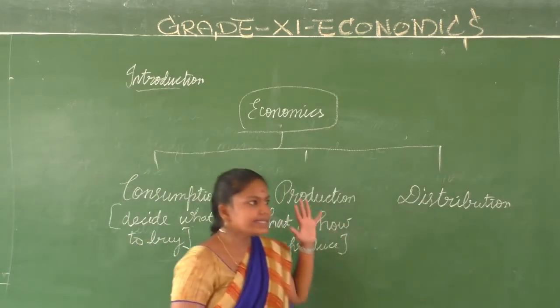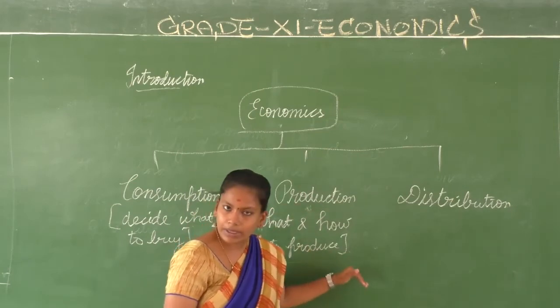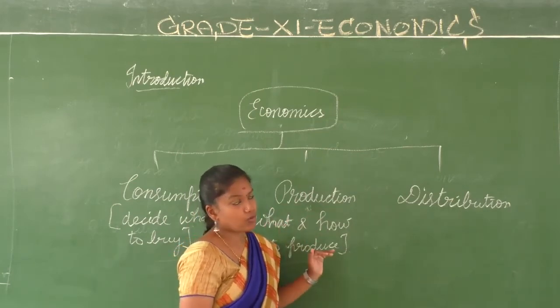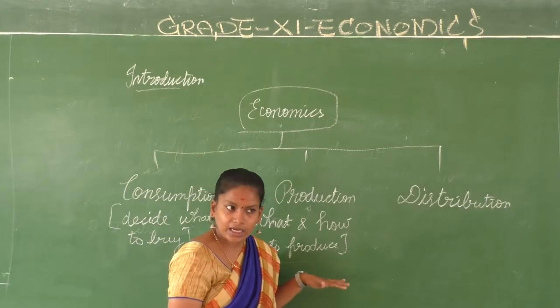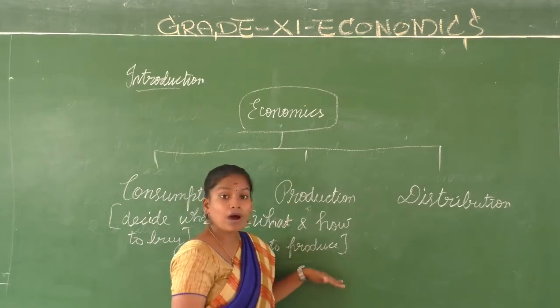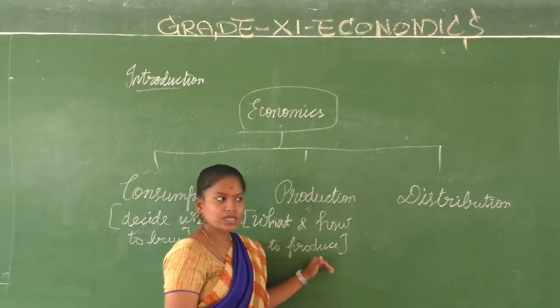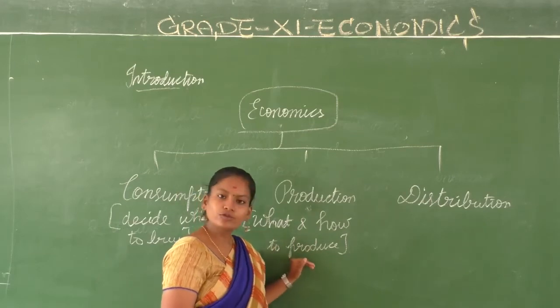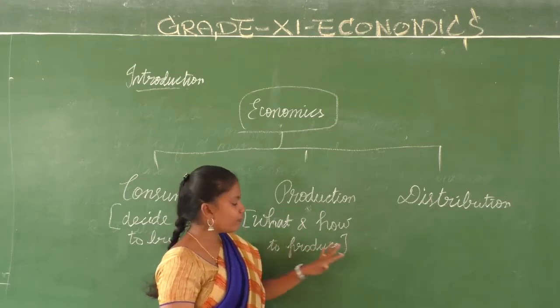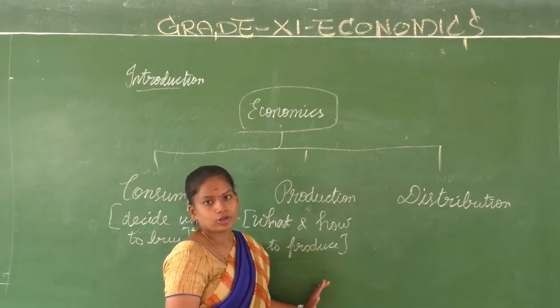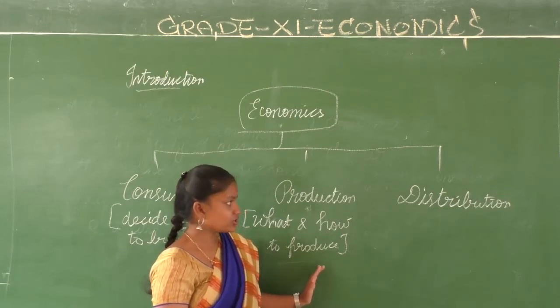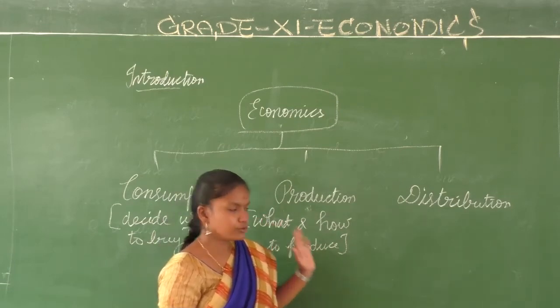There is also a detailed study like what is the economy about, what does the society want, what is the trend now, will there be a market for my product if I produce that, what is the process that I have to use for the production. Everything falls under this particular topic. Dear children, that is called production.